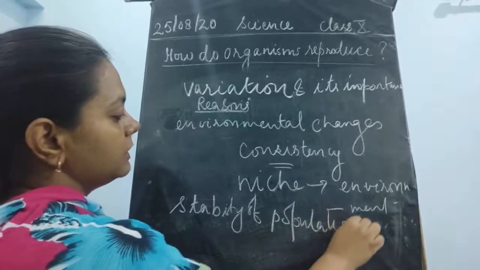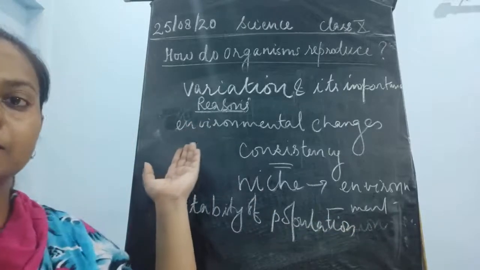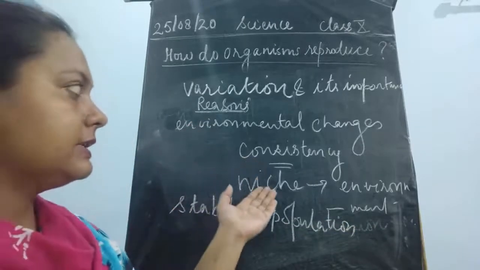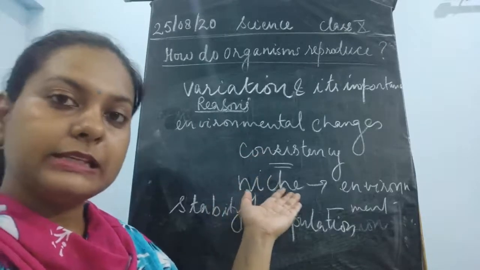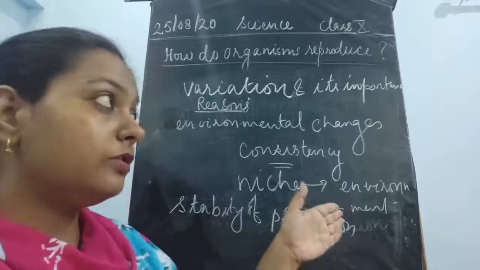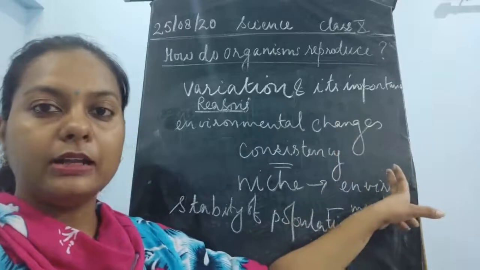This is very simple. If DNA copying takes place with consistency, the variation is going to be present in the next generation. Why? To handle the environmental changes. Why handle them?